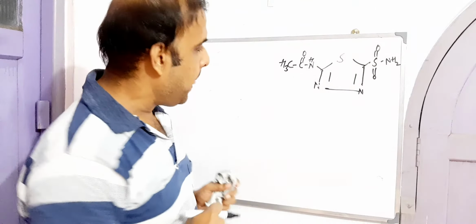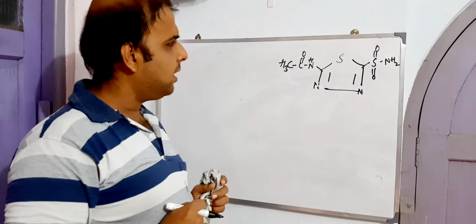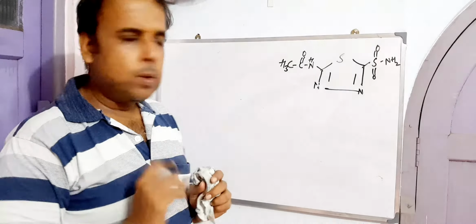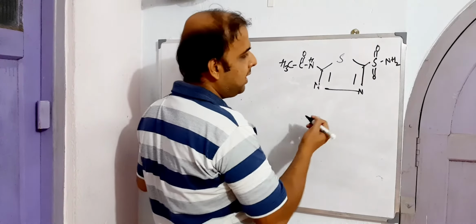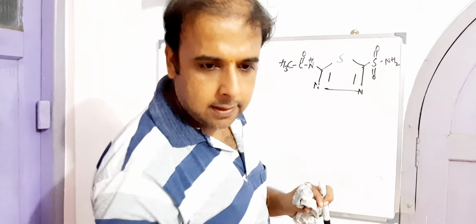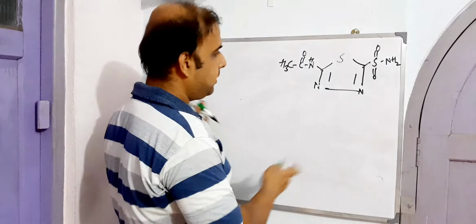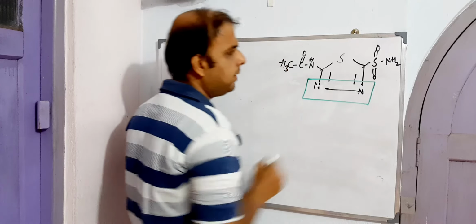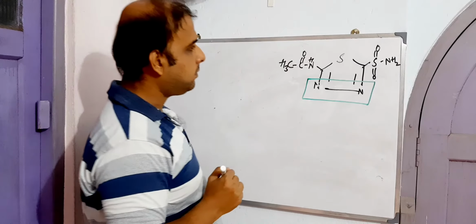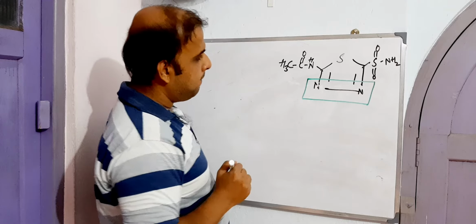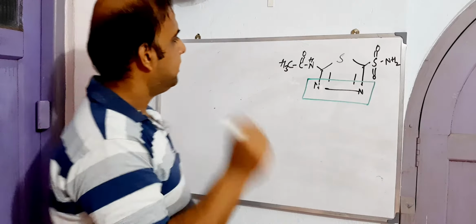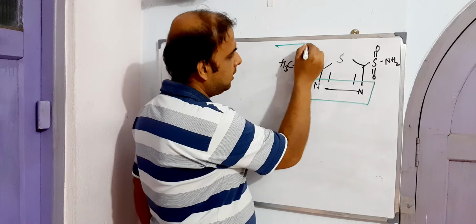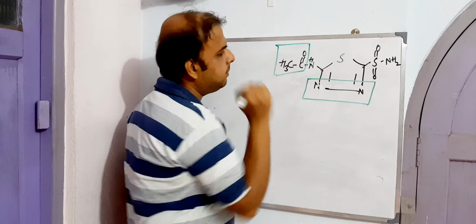So let us find the areas which are vulnerable towards breaking. Let me take another color. This is the area. Then this could be another area.